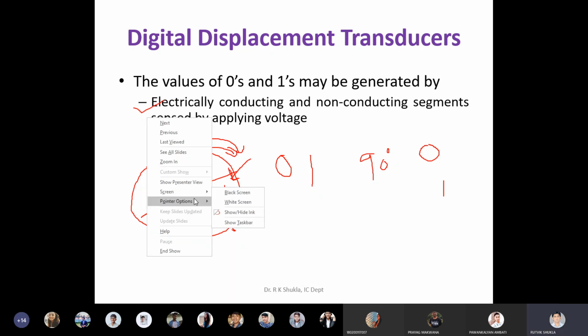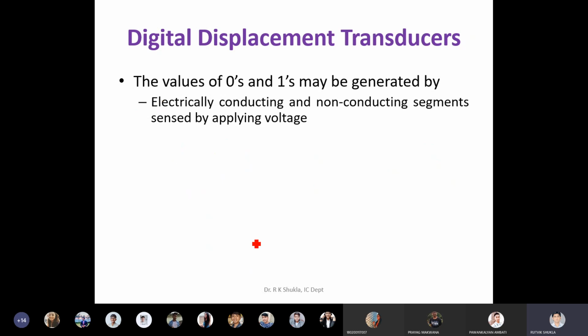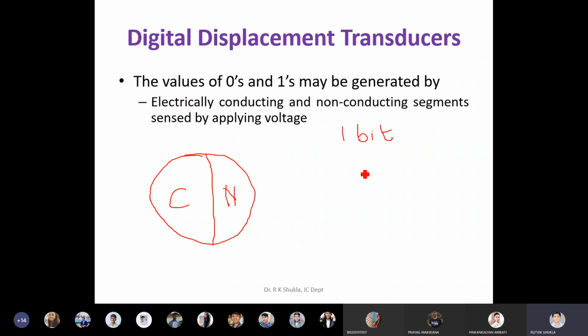Generally the design depends on the bits, so let's look at it from that perspective too. Suppose we are using a 1-bit encoder. The solution is like this. This is a non-conducting part, and this is the conducting surface. Clear? 1 bit means I am getting an output from only 1 bit, that is D0.